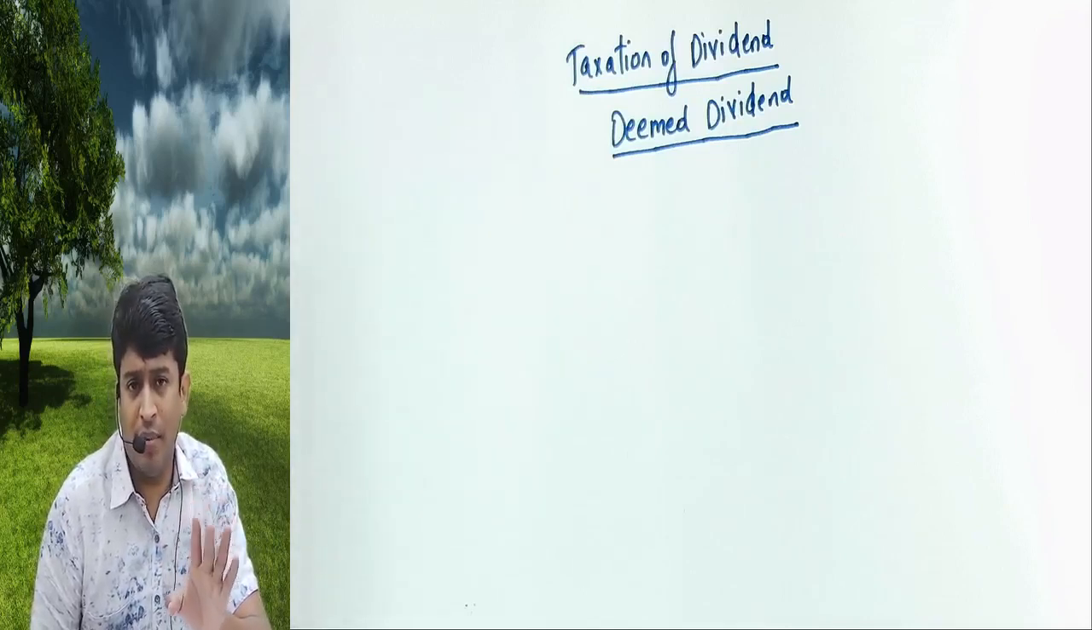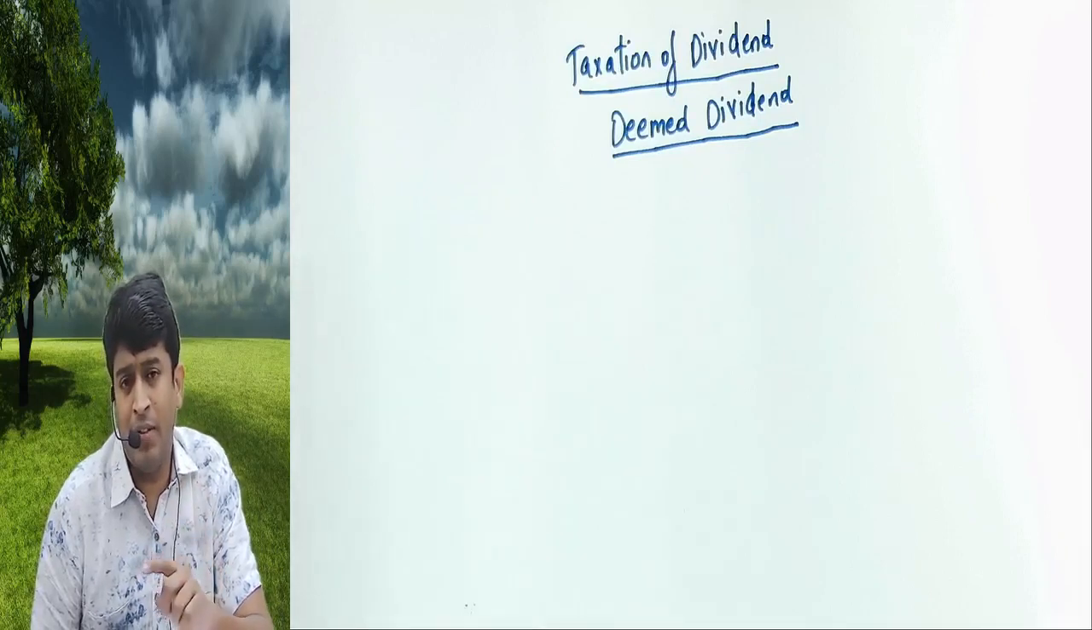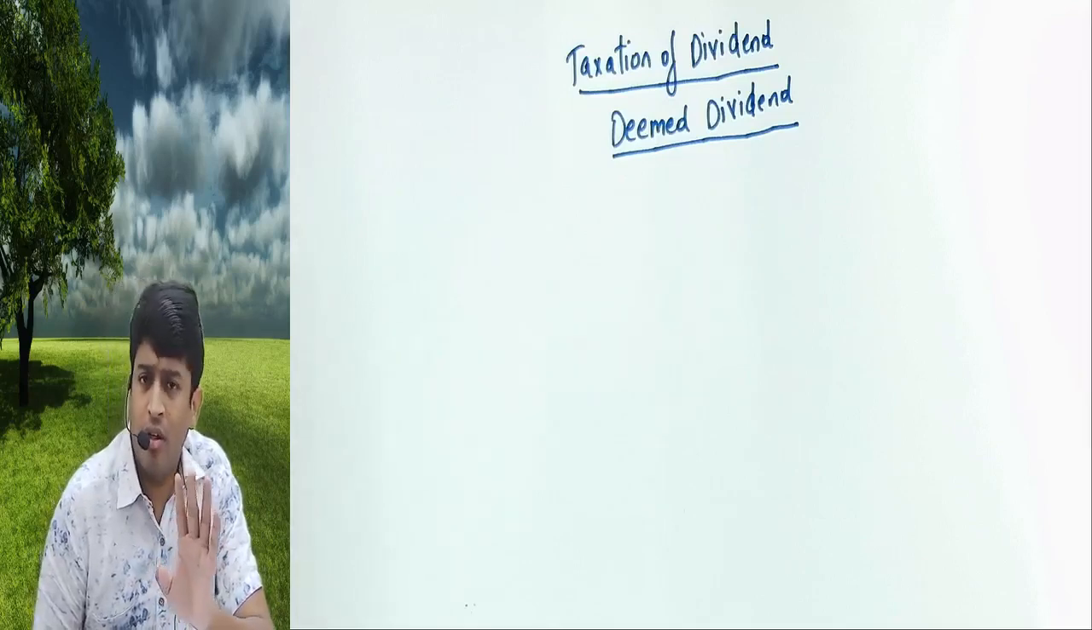Clause E we have completed, that is advance or loan given to a shareholder who holds more than 10%, or a third party on or for the benefit of the shareholder, or any concern where the shareholder has substantial interest of 20%. Then the company will pay tax at 34.944%, and for the shareholder it is exempt. 115BBD also will not apply.